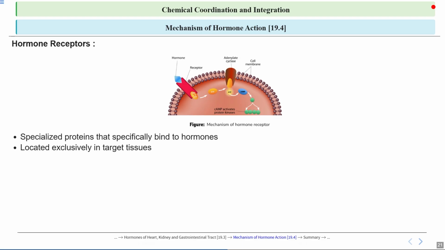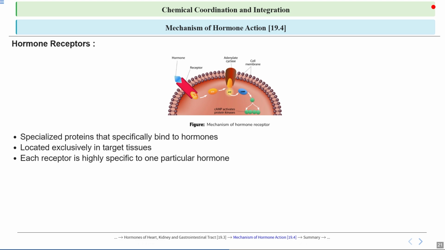So this localization ensures that the hormone only acts on its intended target, making the response more precise and efficient. This is often seen in hormones like insulin, which is produced by the pancreas and acts specifically on cells in the liver, muscle, and fat tissue.